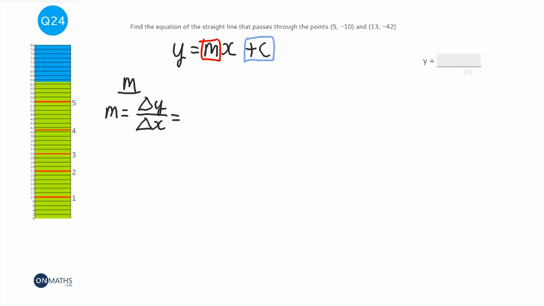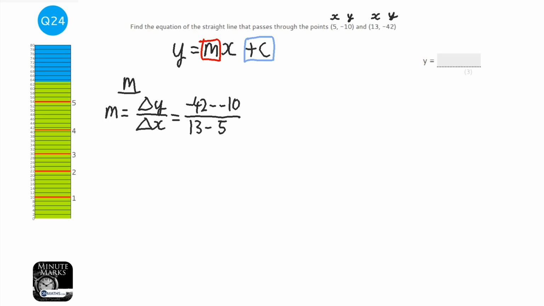So if you have a look, we start off at 5 for the x and minus 10 for the y, and then we go to 13 for the x and minus 42 for the y. To work out the change in y, we do the final y, which is minus 42, and we take away the initial y, which is minus 10. We'll do the same with the x's, so 13 take away 5, and find out how much it's changed.